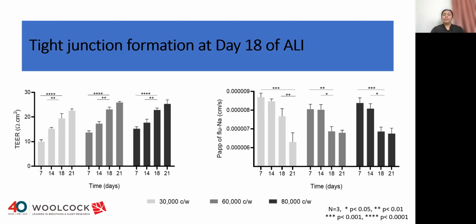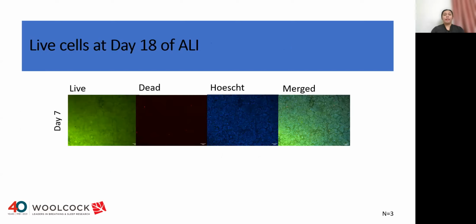For the lower seeding density, the Papp value decreased at day 21, showing a longer time for the tight junctions to form, and therefore for our subsequent experiments, we used 60,000 cells per well and 80,000 cells per well.